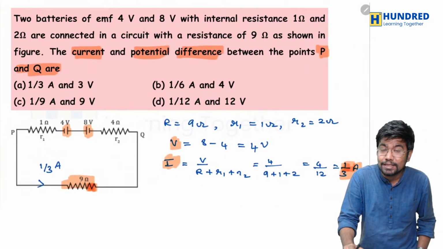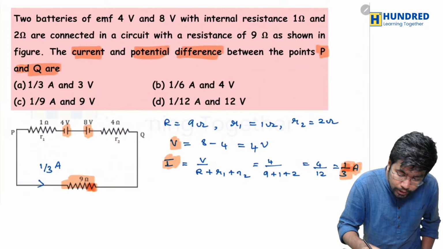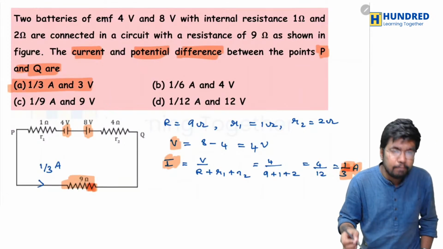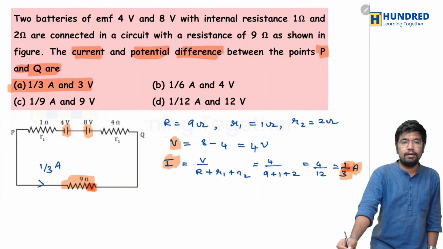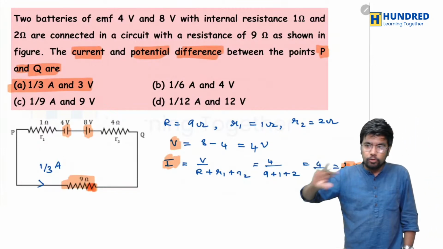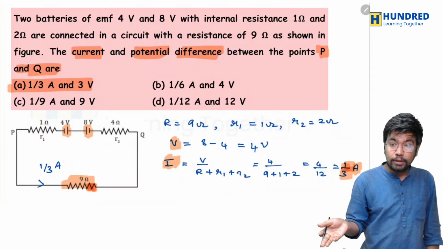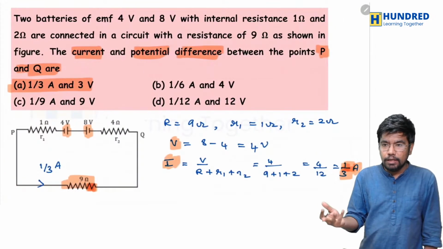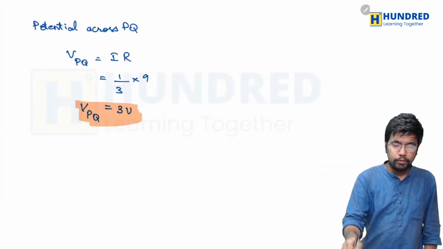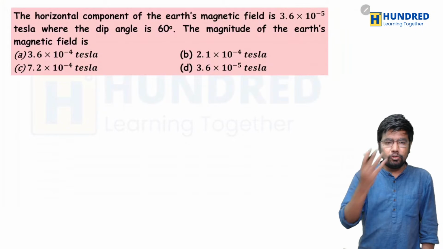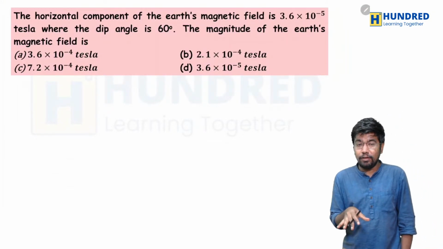And which option matches here exactly? Well, you can see here clearly that A. A matches 1 by 3 ampere and 3 volt. So now everyone has got it. Can we move on to the next one? Easy option is given. Yeah, that's where we can make a careless mistake actually. So the next question, which is kind of very easy.